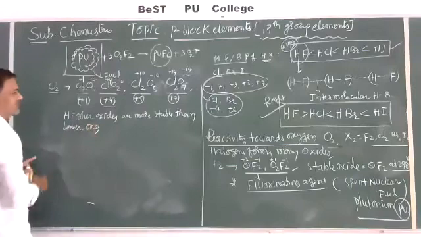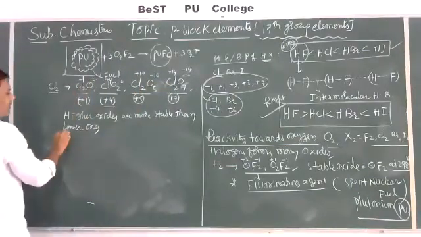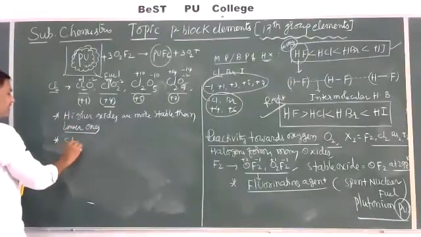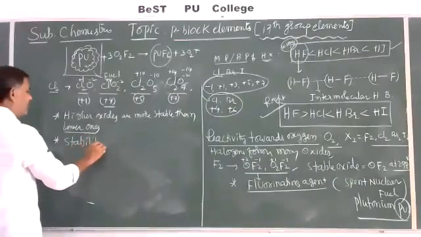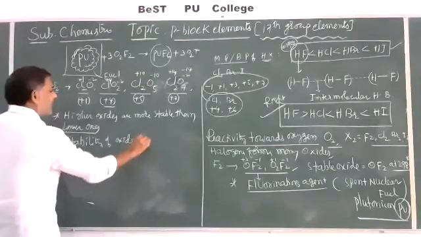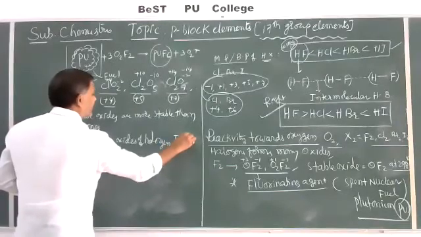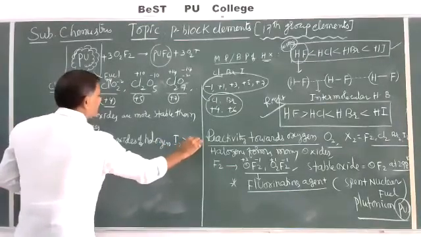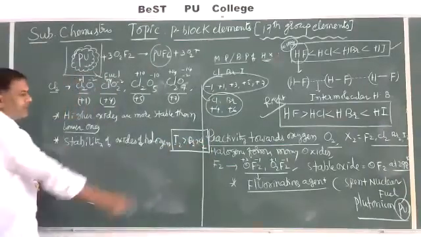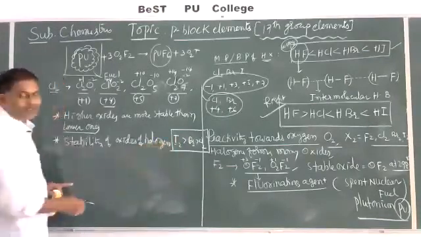Now, regarding the stability of oxides of halogens, generally I2 is greater than Br2, which is greater than Cl2. So iodine oxides are more stable than bromine oxides, which are more stable than chlorine oxides.